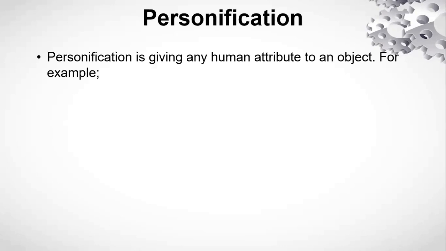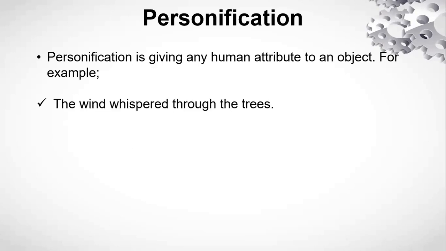On the other hand, personification is giving any human attribute to an object. Human attributes like walking, talking, eating, whispering, these are human attributes, not emotions. When any human attribute has been shown in any other object, for instance, the wind whispered through the tree.